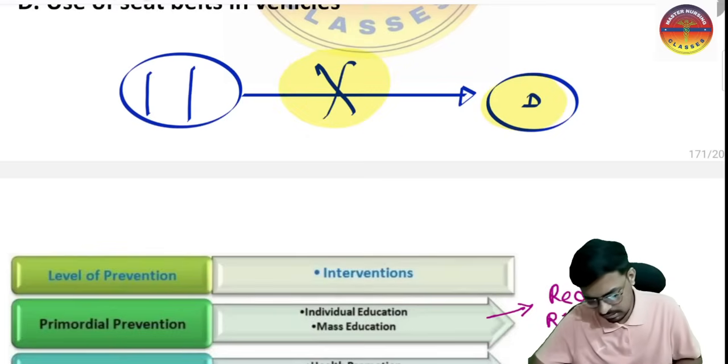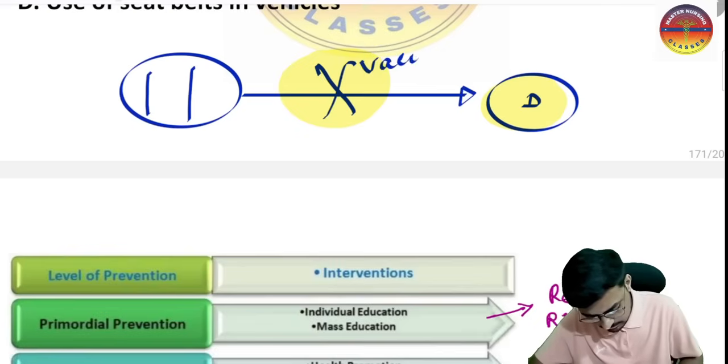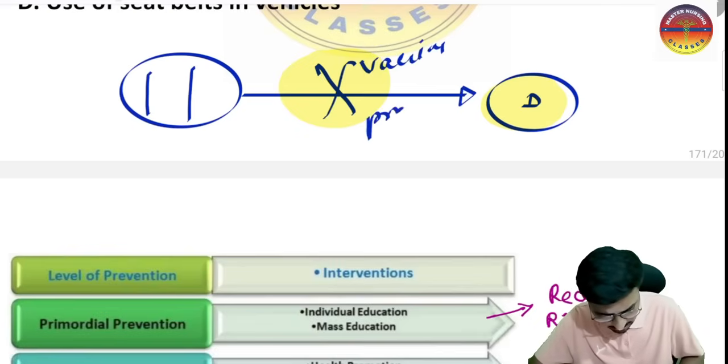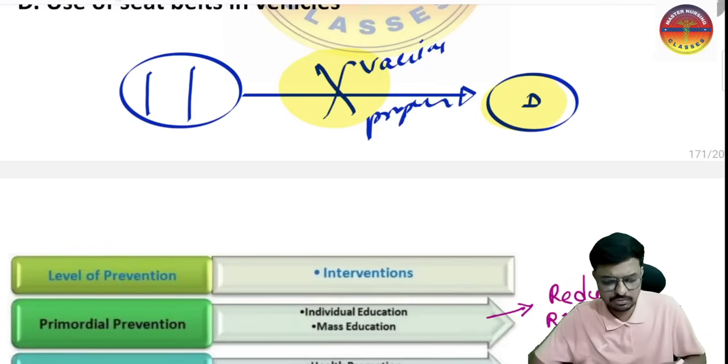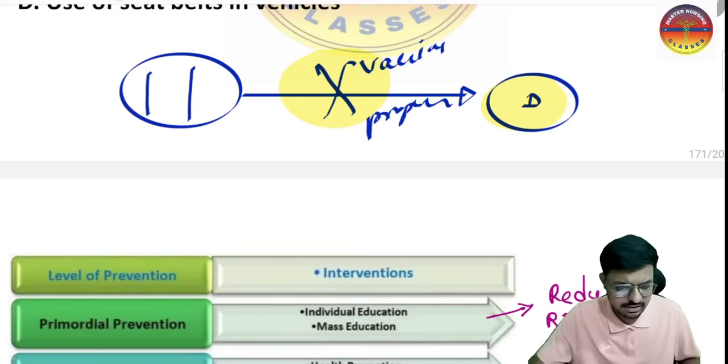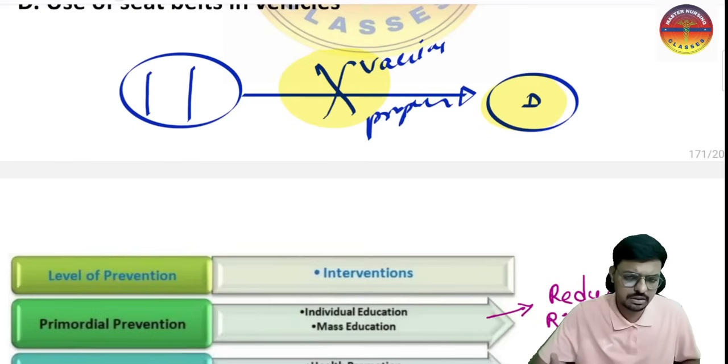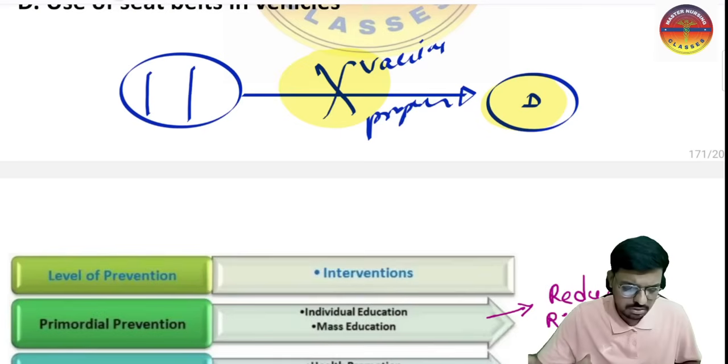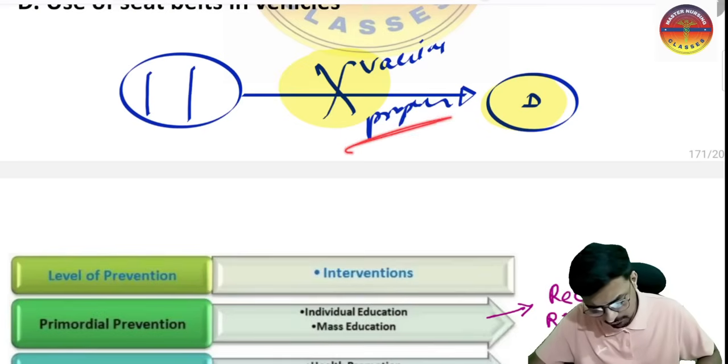For example, we give the vaccine. We give prophylactic antibiotics. For example, consider we are doing some surgery. Post-operatively, a surgical site infection may happen, so to prevent that, I give a prophylactic antibiotic.